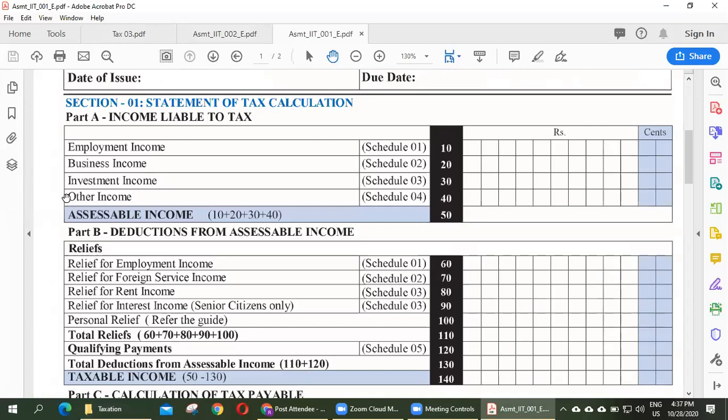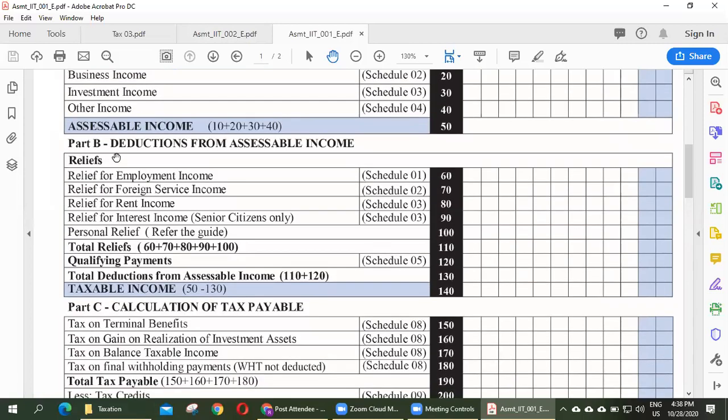See, part A is a calculation of assessable income. It consists of employment income, business income, investment income, and other income. And yesterday we talked about the deductions. These deductions come under two categories: relief and qualifying payment.